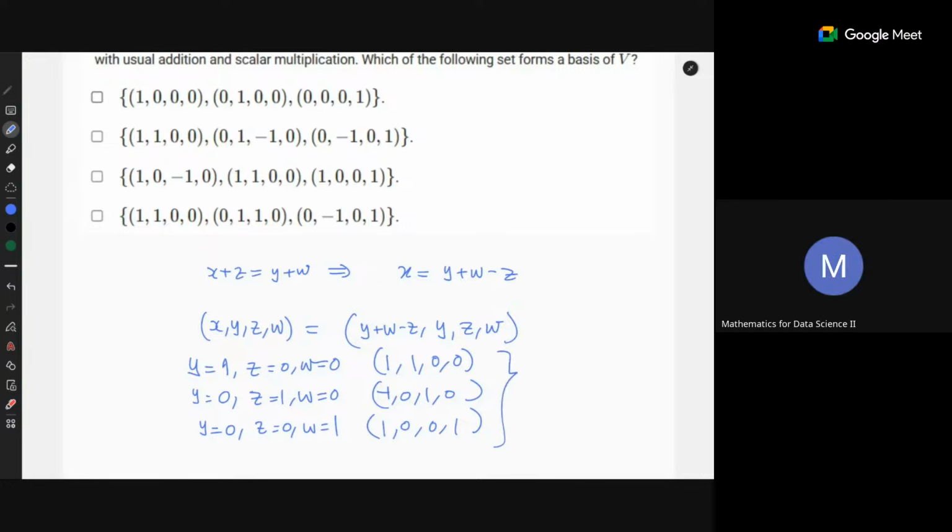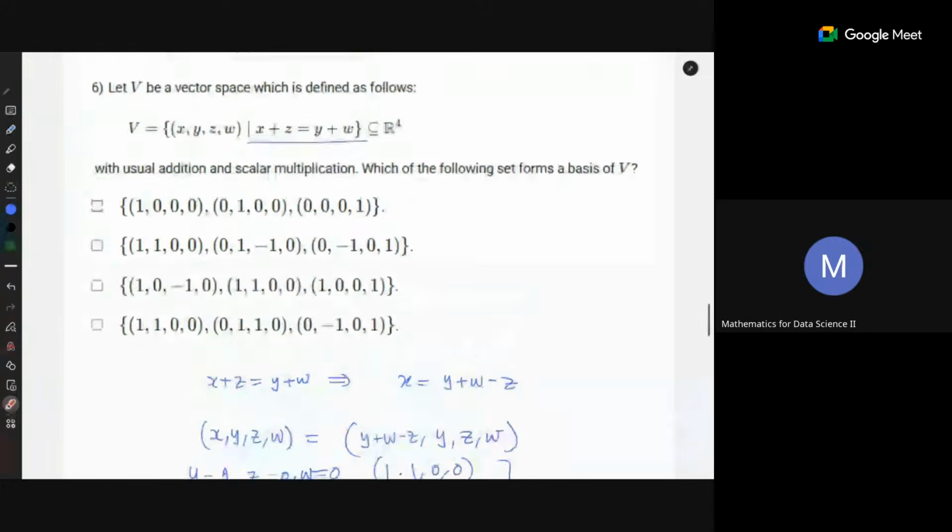So first you need to write down the general form using the equation. This was the equation given. You can express one variable in terms of the others. Suppose there were two equations, then you can express x in terms of the variables, and also express another variable with respect to the others. Once you do that, you express your general vector like this, then separate, and use this notion: put y equal to 1, the others 0, then y equal to 0, another 1. You will get this.